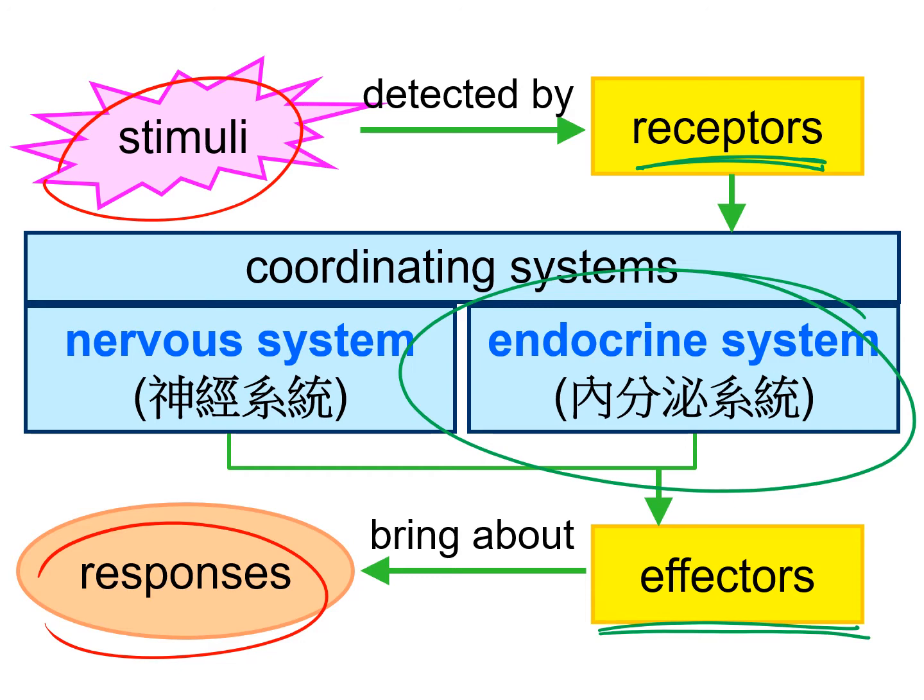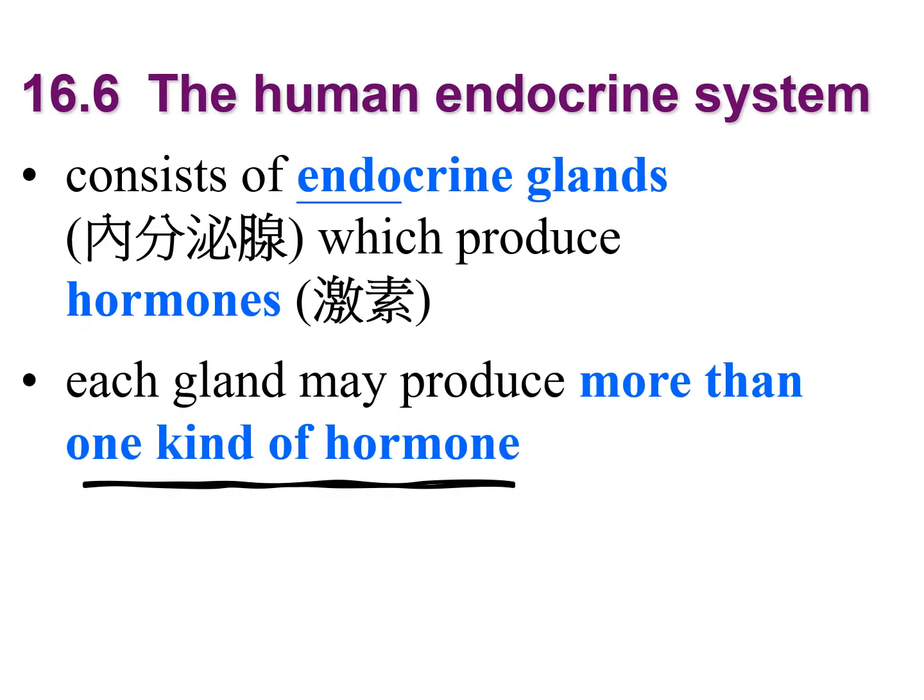Let's start. The human endocrine system is a system which controls the release and production of hormones in our body. It consists of the endocrine glands, 內分泌腺, which produce the hormones. You can call it 荷爾蒙 or 激素 in Chinese. Sometimes the glands might produce more than one kind of hormone.